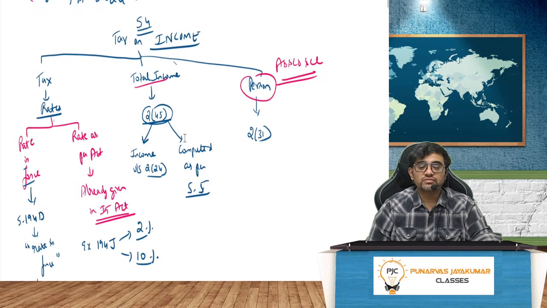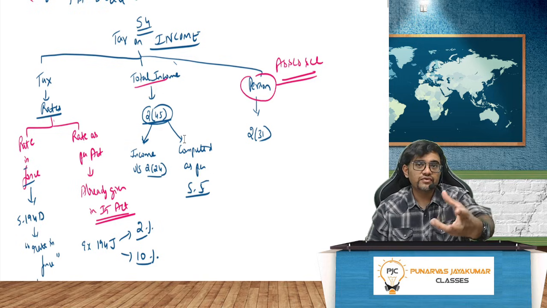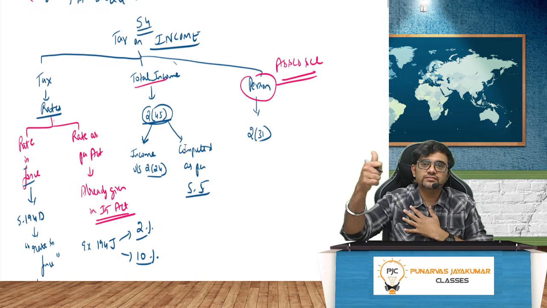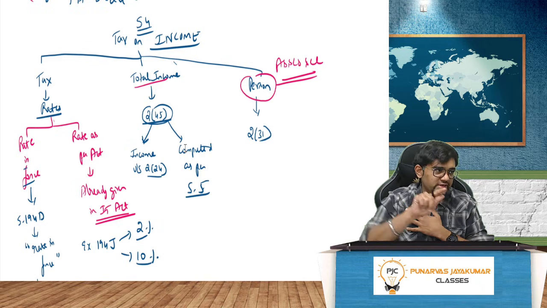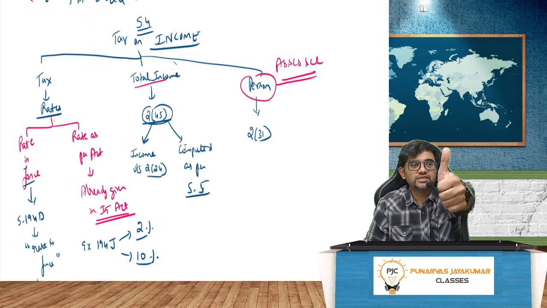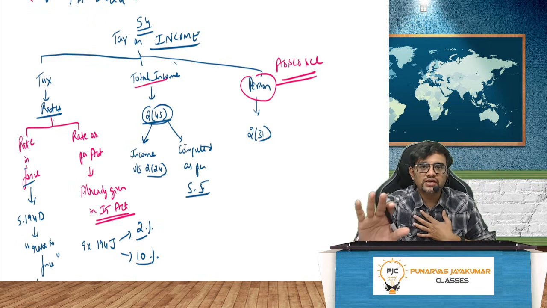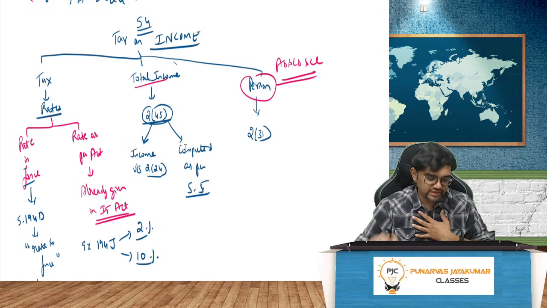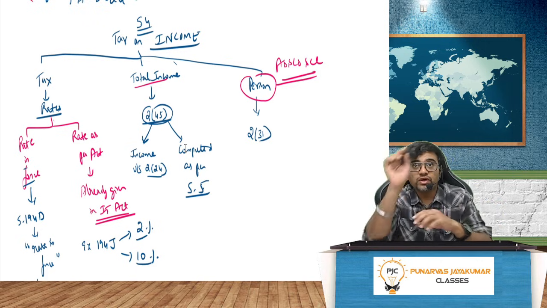Okay, guys. See, section number 4, tax on income. And one more thing, my promise: whatever we are doing, this also I will give you as a backup, so that you can pause the video and take a picture of the chart and all that. Don't worry about it. I am here with you. I will ensure that you will clear DT. DT will be the easiest subject ever. That is my promise.